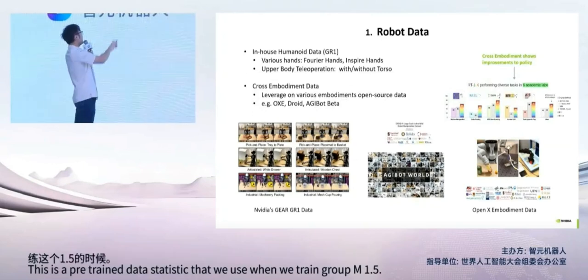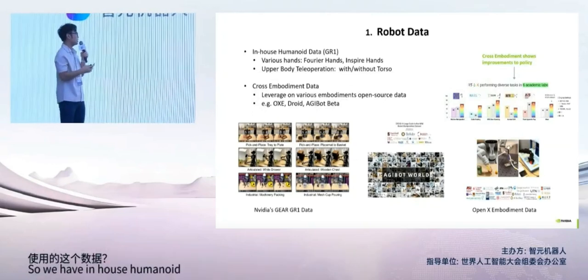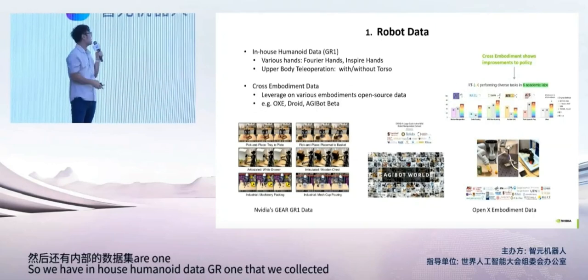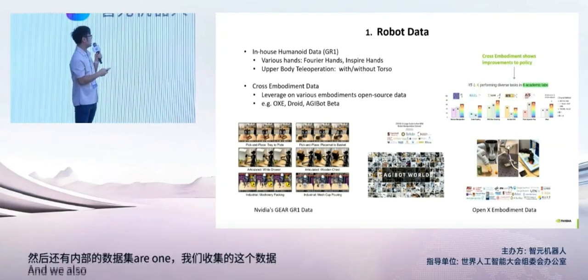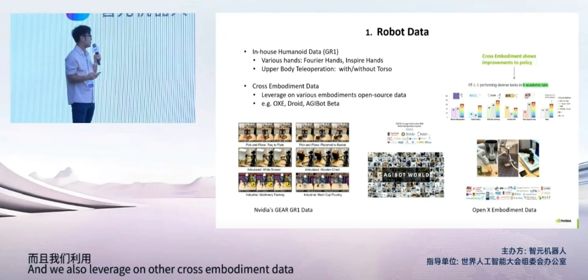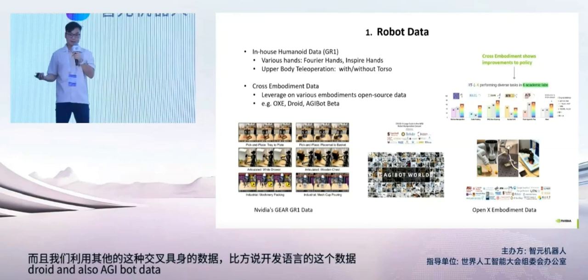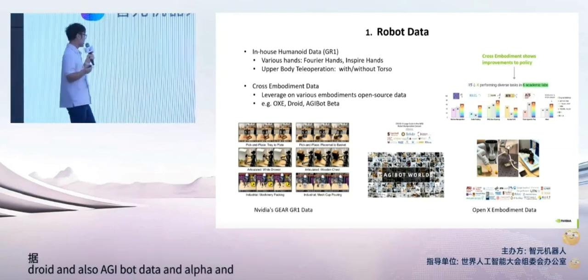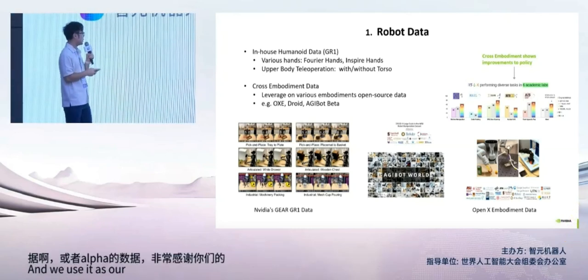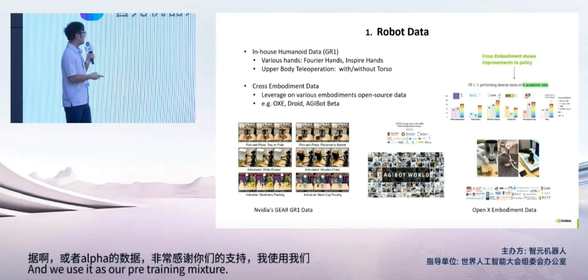We have in-house humanoid data, GR1, that we collected. We also leverage other cross-embodiment data like Open X-Embodiment, DROID, and also AgiBot Beta and Alpha. We use it as our pre-training mixture during training.